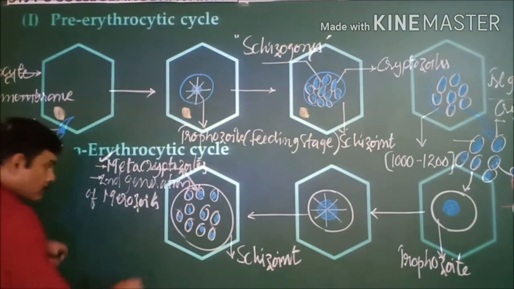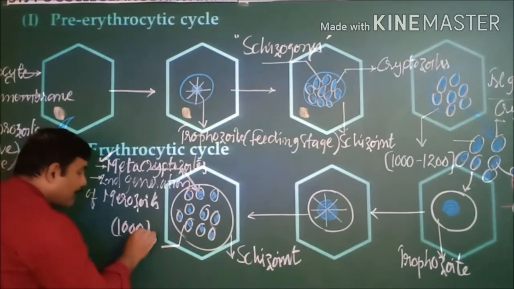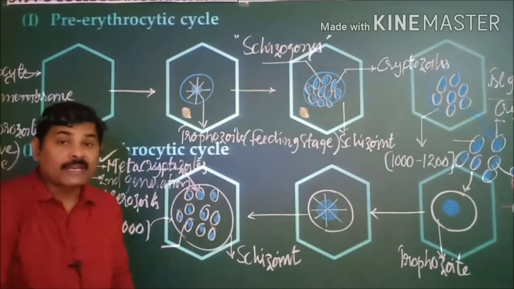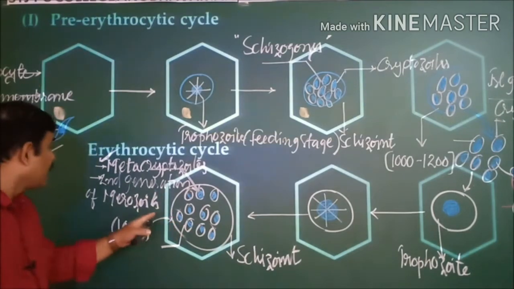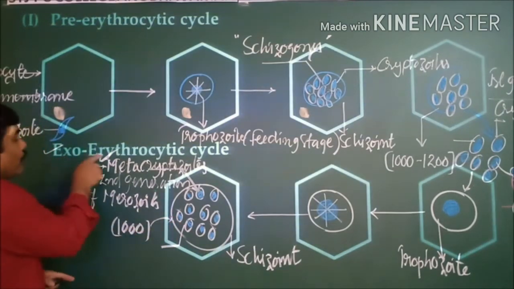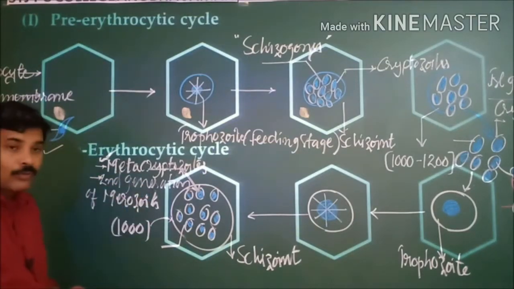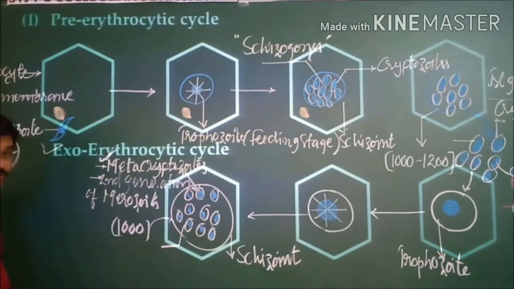Even these merozoites produce 1000 in number in each hepatocyte during the exoerythrocytic cycle. After completion of the exoerythrocytic cycle, a good number of metacryptozoites are produced.